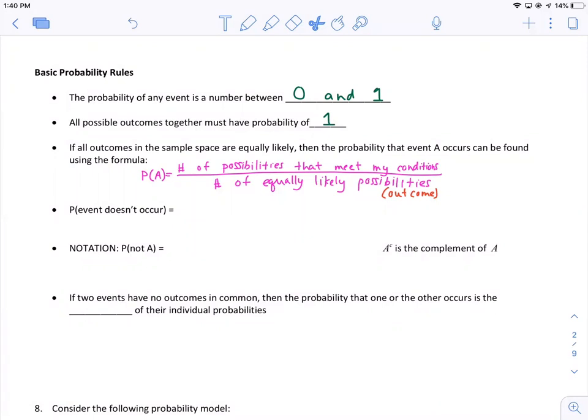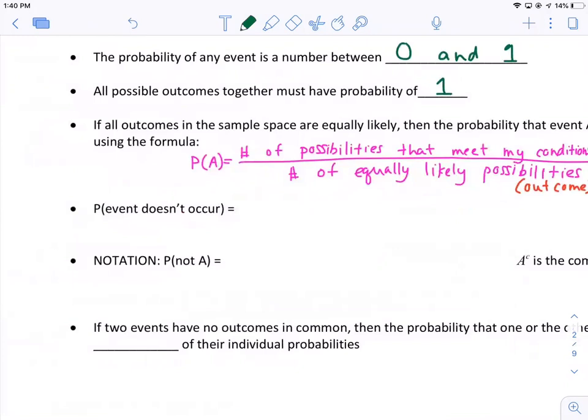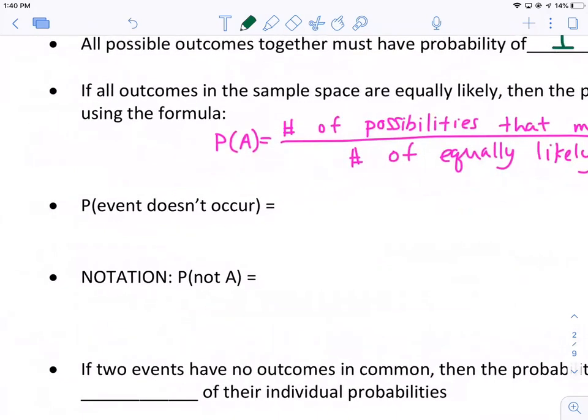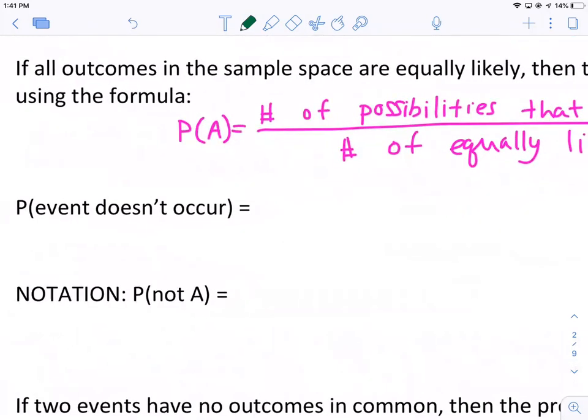So if that's the chance that some event will occur, the chance that an event doesn't occur, well, let's say there's a 40% chance that something happens. Well, then there's obviously a 60% chance that it doesn't happen. So the chance that an event doesn't occur is going to be 1 minus the probability that the event does occur.